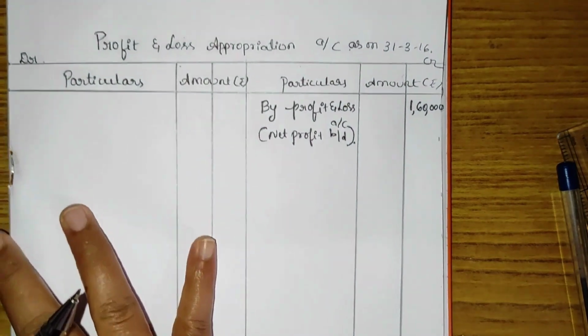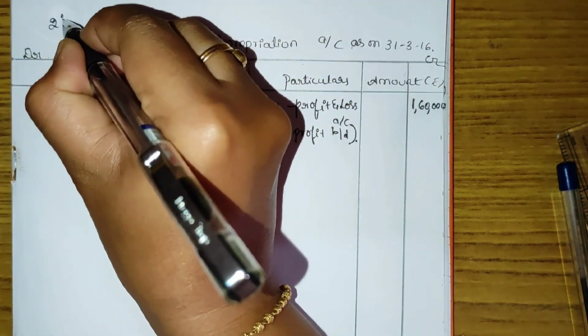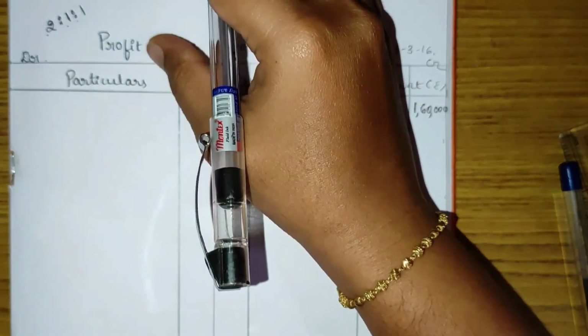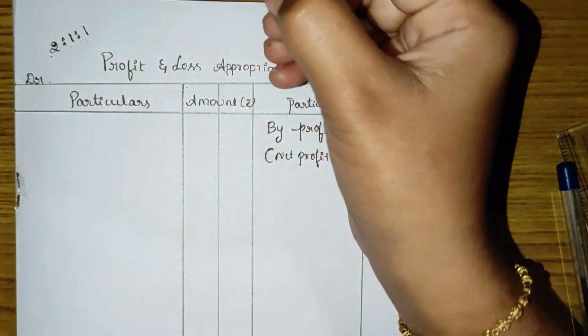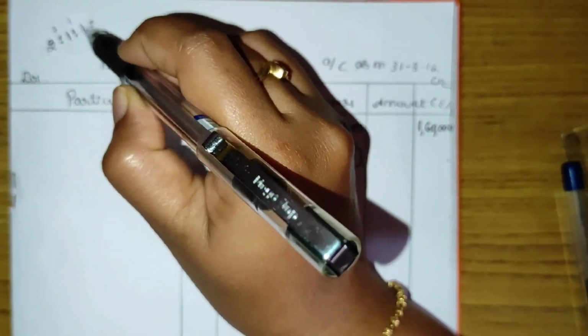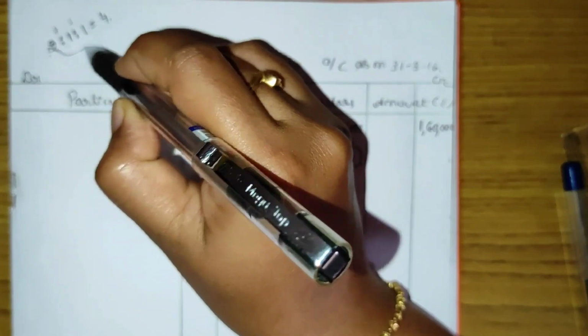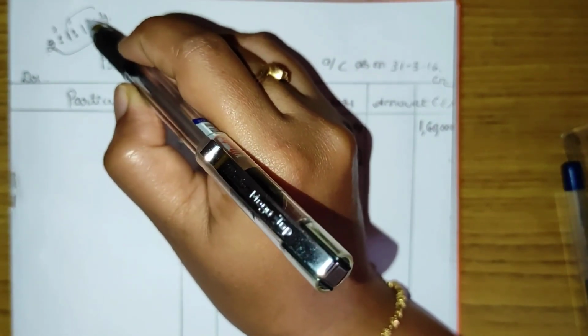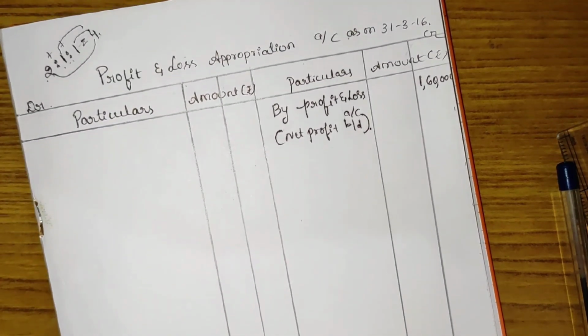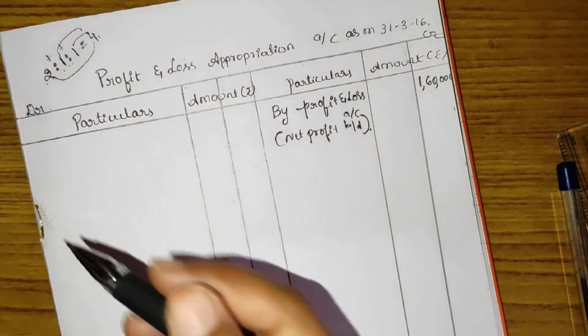Out of rupees 1,60,000, you need to share the profits among 3 partners according to their new profit sharing ratio. The new profit sharing ratio is 2:1:1, which means 2 plus 1 plus 1, that is 4. So the new profit sharing ratio is 2 divided by 4, 1 divided by 4 and 1 divided by 4.